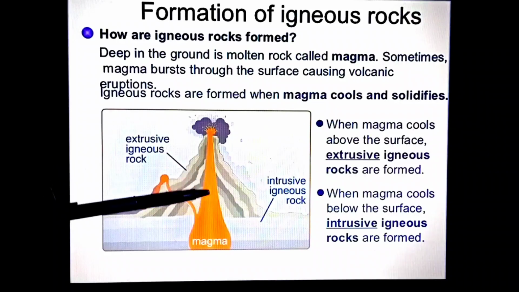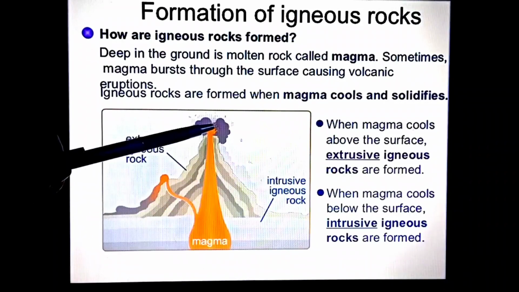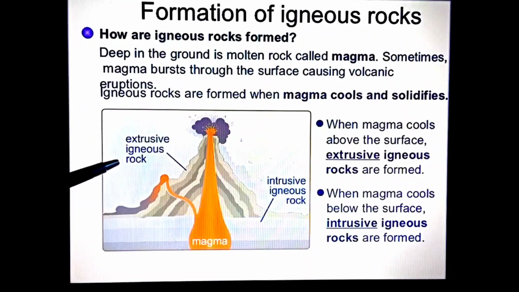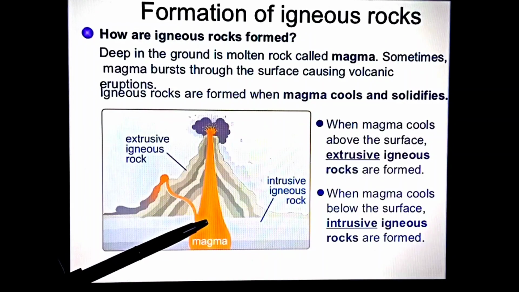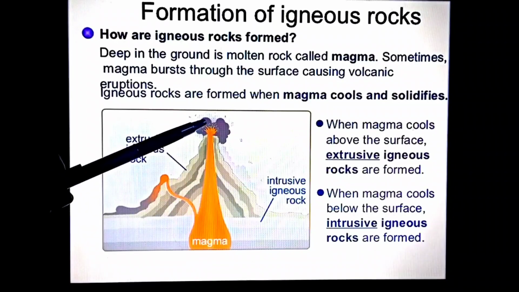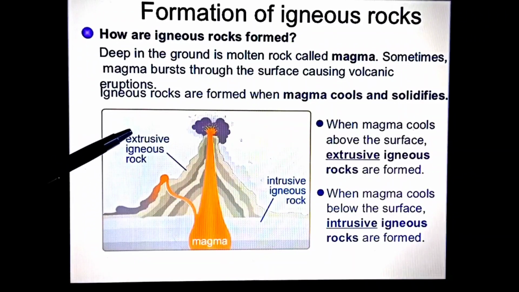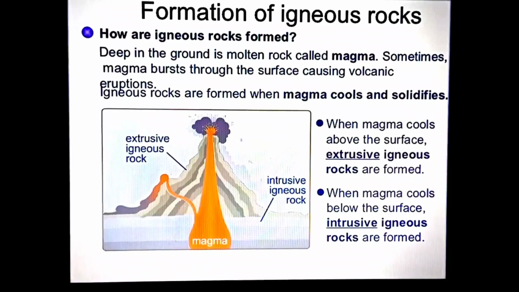Magma is the molten rock inside the earth, and the lava, when the magma comes out, it is known as lava. Magma consists only of molten rock. Lava consists of molten rocks, gases, ash and dust particles thrown as a result of volcanic eruption. So this is the concept of magma and lava, and this is the difference. I hope this is clear.